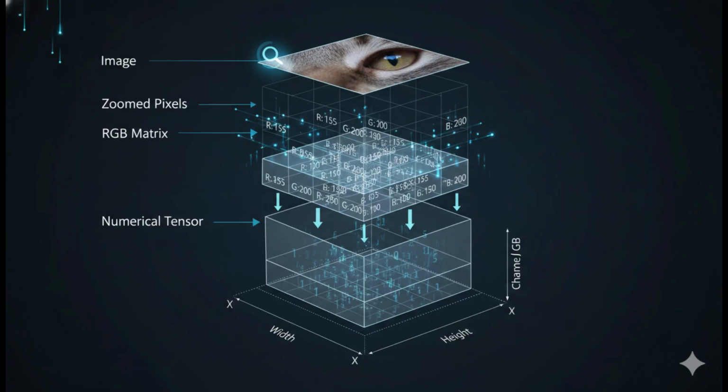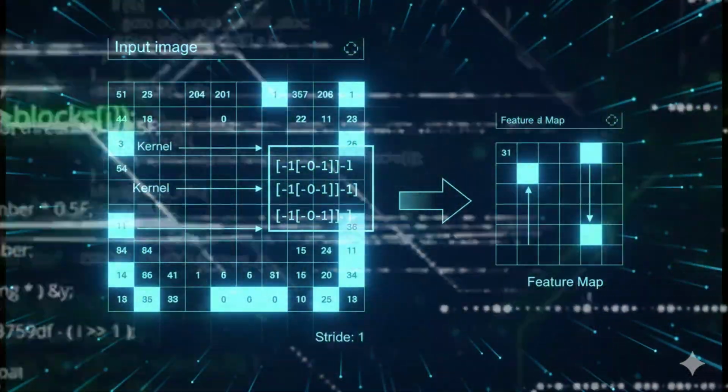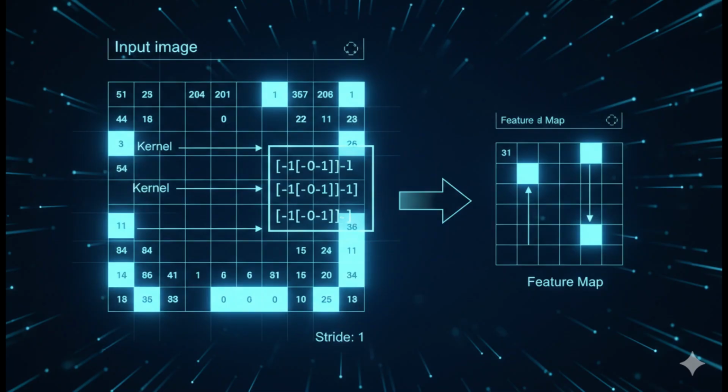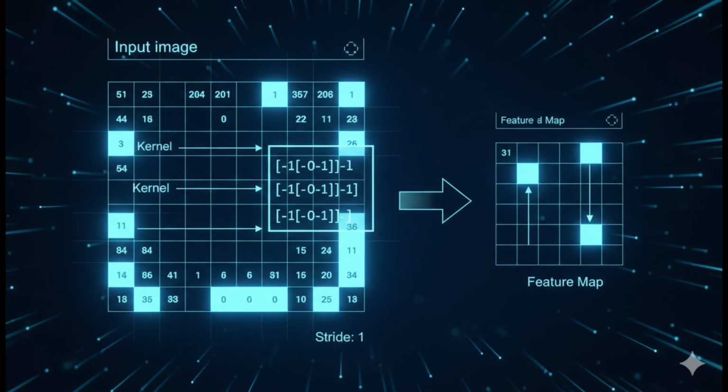It starts simple. The first thing AI looks for is edges. Using small filters called kernels, it scans the image. These filters detect vertical edges, horizontal edges, contrasts. This process is called convolution. At this stage, AI still doesn't know what a cat is. It just knows there's a boundary here.